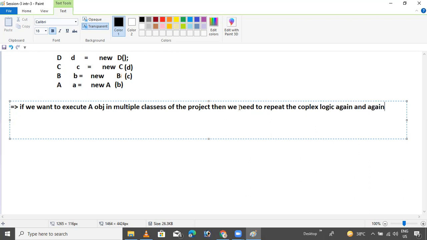This is the point I'm trying to say. If you want to create the object, these many steps and these many objects are required.